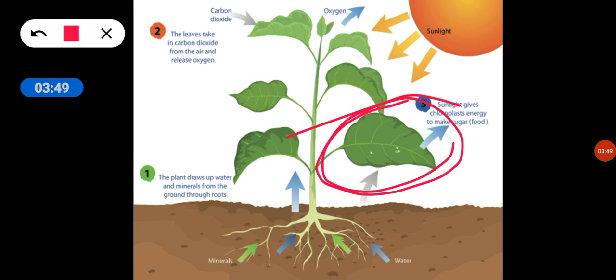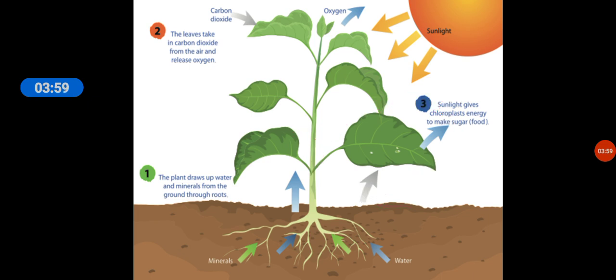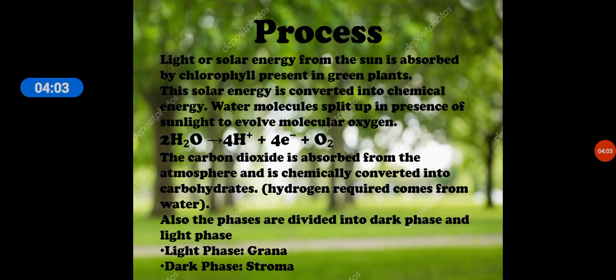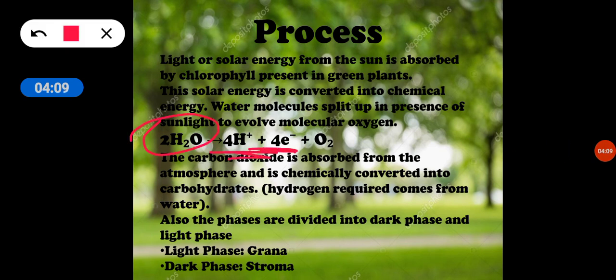Now the glucose that is made by the process of photosynthesis is stored in the leaf in the form of starch. Next is, in presence of sunlight, the water molecule splits up into hydrogen ions, electrons and oxygen molecules. This reaction is known as photolysis of water, and this reaction takes place in presence of sunlight.